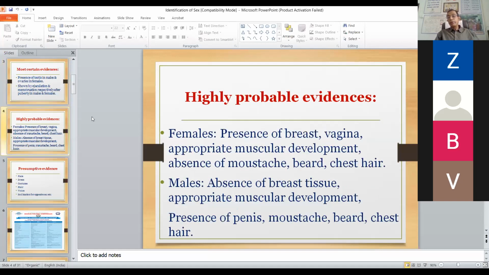Then what are highly probable evidences? In female, presence of breast, vagina, appropriate muscular development, absence of mustache, beard hair, chest hair.